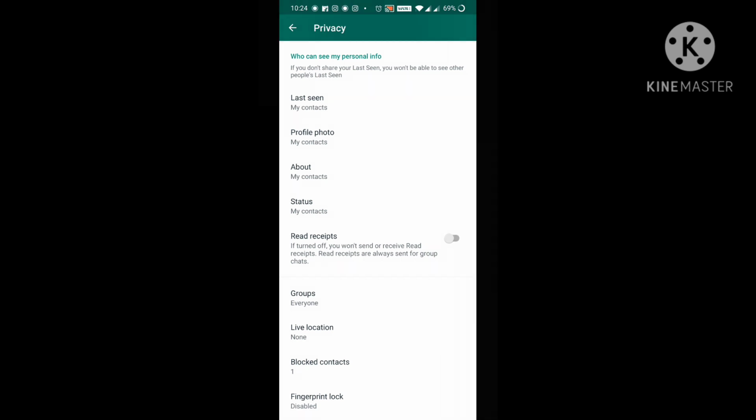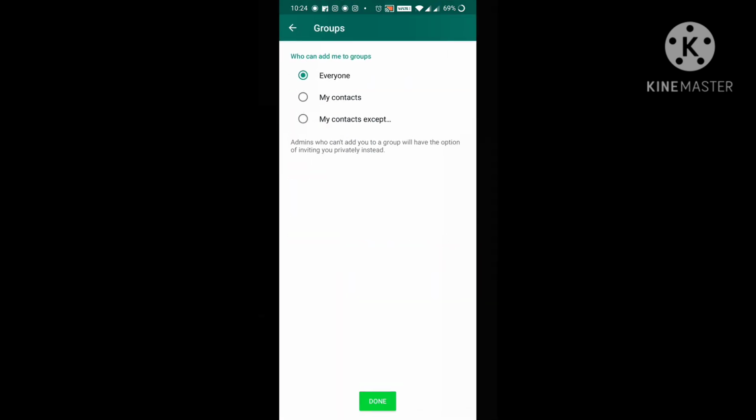Moving to the next, groups. If I open it, again I'm having three options: everyone, my contacts, my contacts except. If I choose everyone, everyone can add me to their WhatsApp groups even though I don't have their number. My contacts means only the contacts whose numbers I have saved in my contact list can add me to their groups.